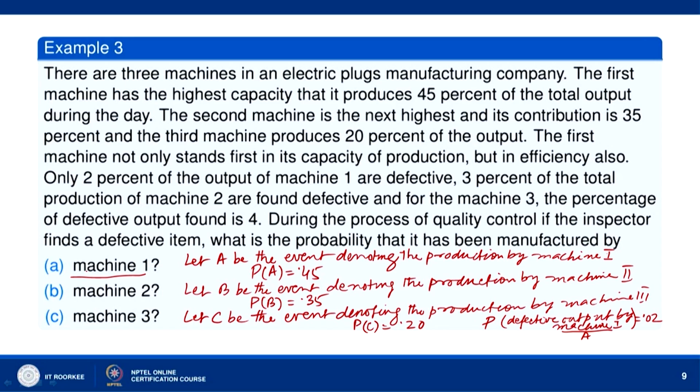Similarly, we can find the probability that the defective item has been manufactured by machine 2.